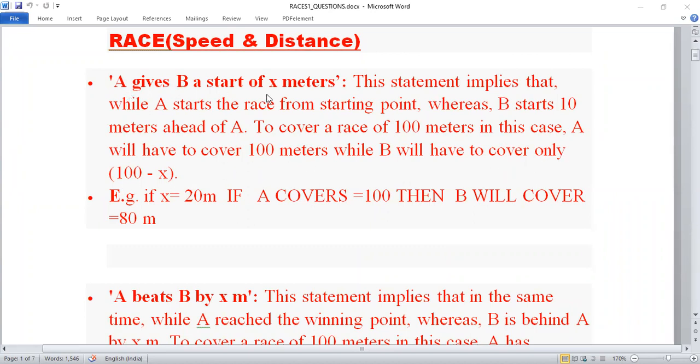Like A gives B a start of 20 meters. It means if A covers 100 meters, then B will cover 80 meters. Okay. So this is the meaning of this term, A gives B a start of X meters. It means A starts the race from the starting point, whereas B starts X meters ahead of A.